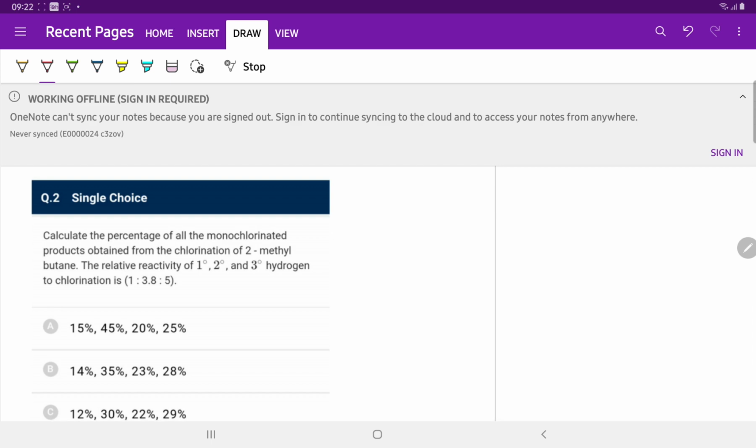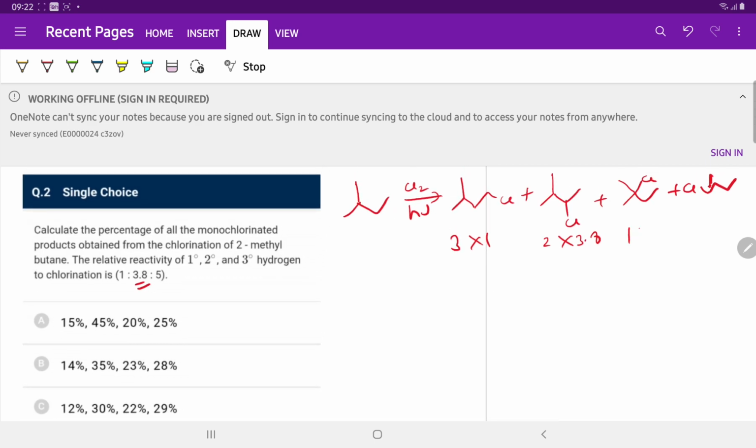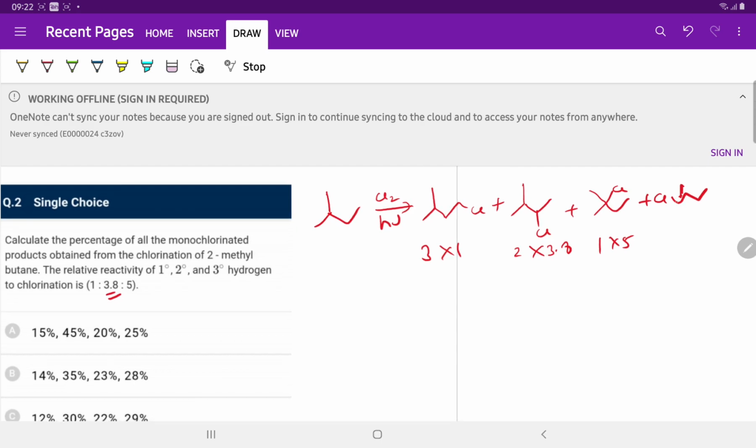Calculate the percentage of all monochlorinated products obtained from the monochlorination of 2-methylbutane. 2-methylbutane is this, and on reaction with Cl2 and sunlight we obtain these products. The reactivity of 1 degree hydrogen is 1, of 2 degree hydrogen is 3.8, and of 3 degree hydrogen is 5. Counting the hydrogens, 3 hydrogens of one type, and another 1 degree position with 6 hydrogens that will yield this product.